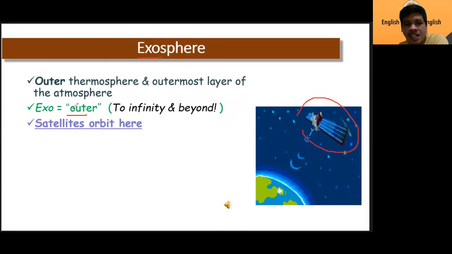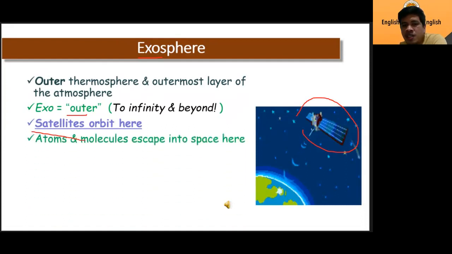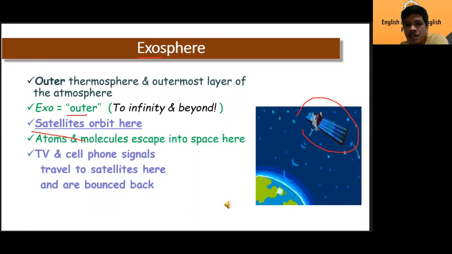Most of the satellites orbit in this layer. Atoms and molecules escape into space. TV and cell phone signals travel to satellites here and are bounced back to the Earth.